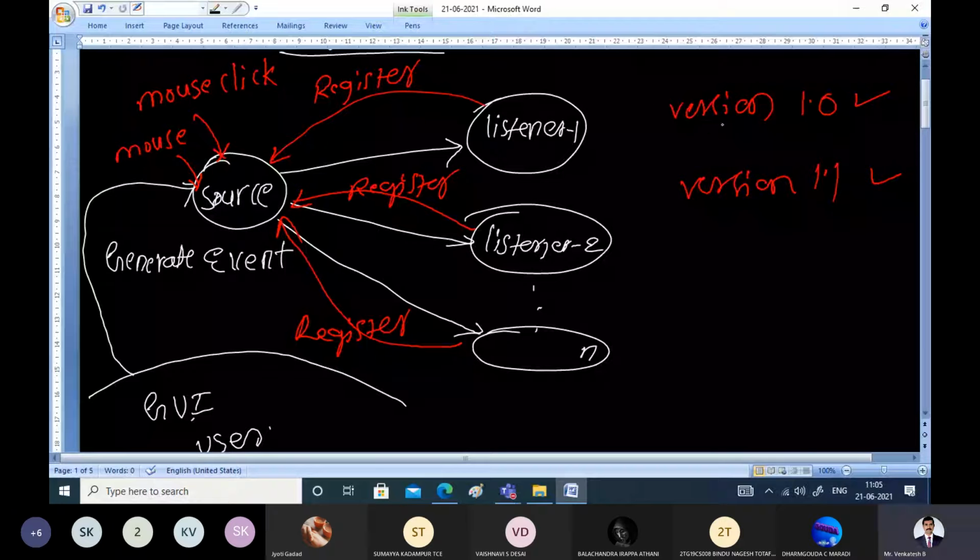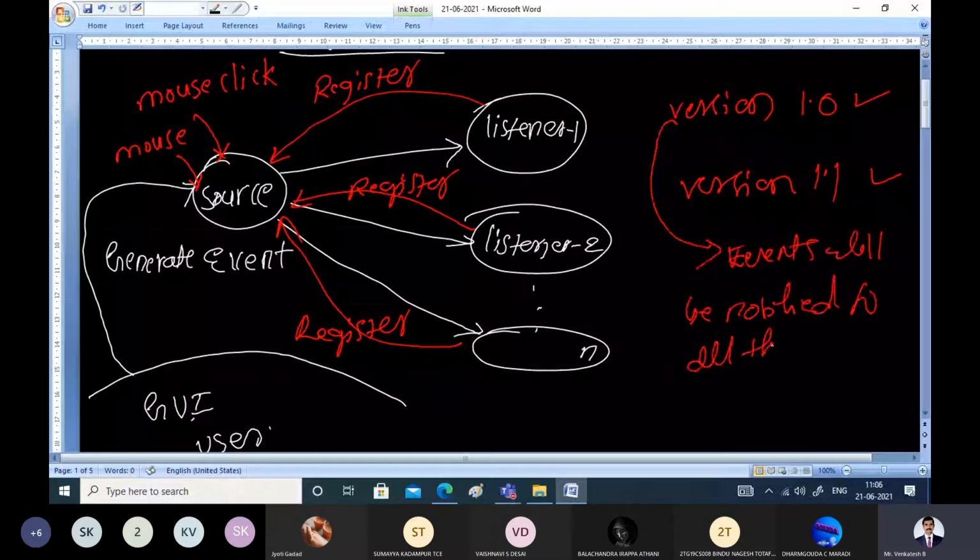Now in version 1.0, what happens? If an event happens, such as a mouse click, the event will be notified to all the listeners, irrespective of whether they have registered with the source or not.